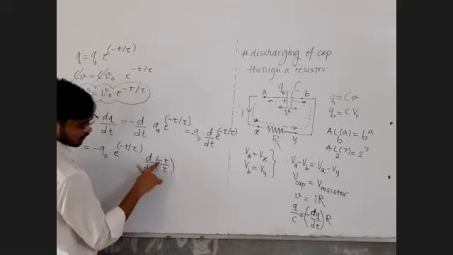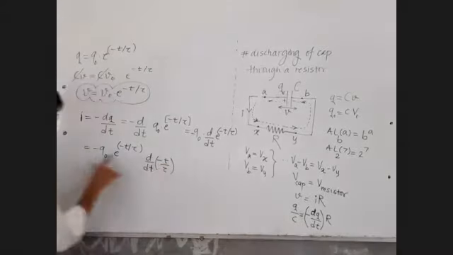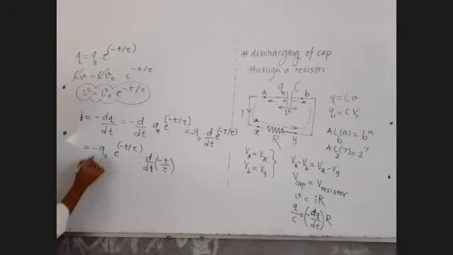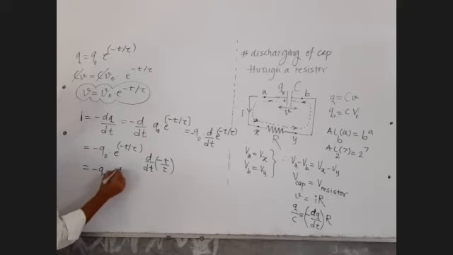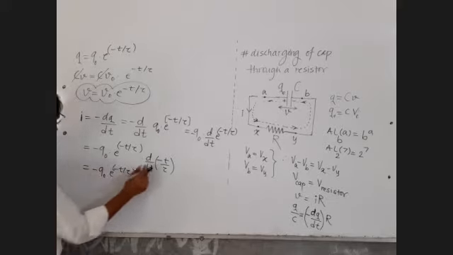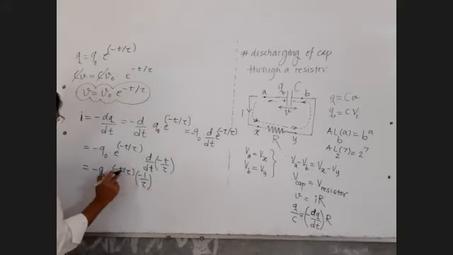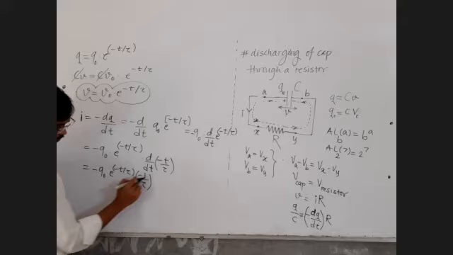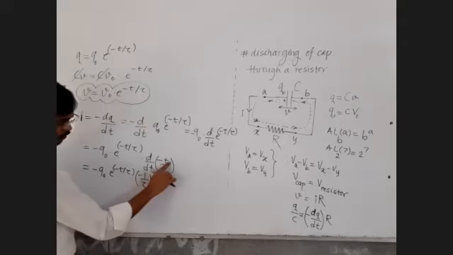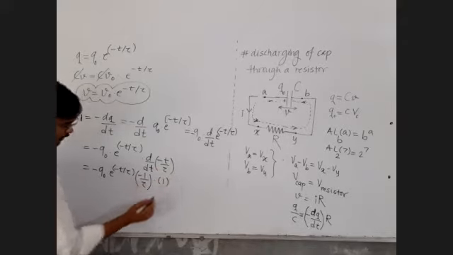So minus 1 upon tau is a constant and can be taken out of the derivative. The minus as it is, q0 as it is, e raised to minus t by tau as it is, and minus 1 upon tau out of the derivative, in a bracket, since it is multiplication, not subtraction. The derivative of t with respect to t is 1.